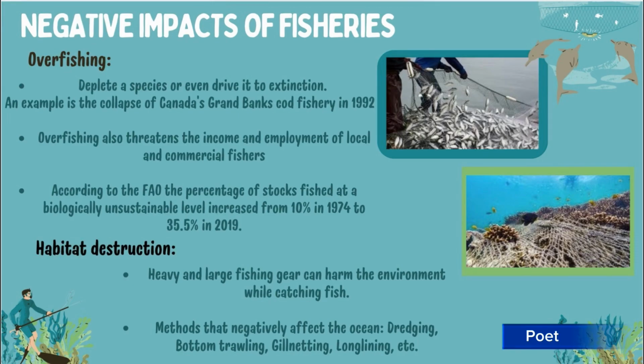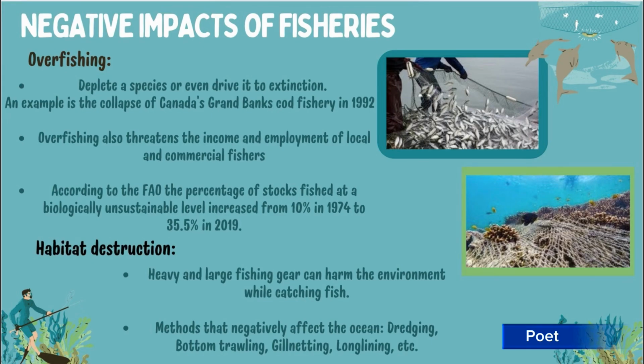According to the Food and Agriculture Organization, the percentage of fish stocks fished at a biologically unsustainable level has increased dramatically from just 10% in 1974 to over 35.5% in 2019. This trend is alarming and highlights how widespread and damaging overfishing has become.